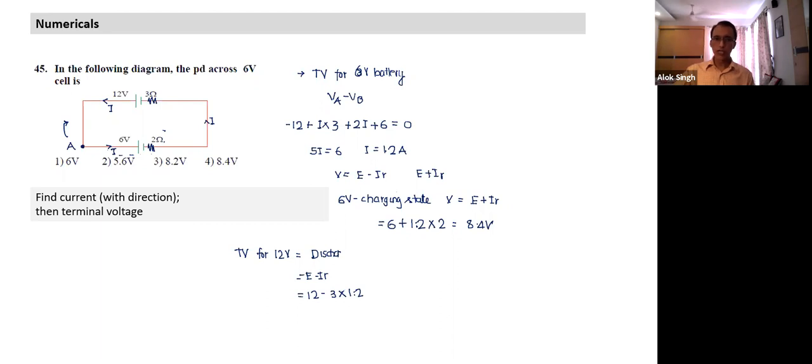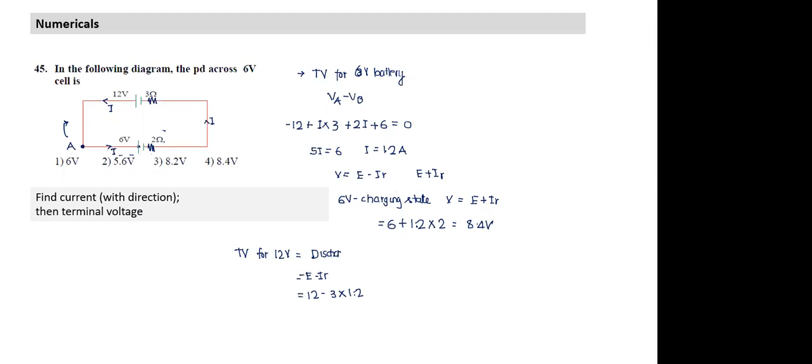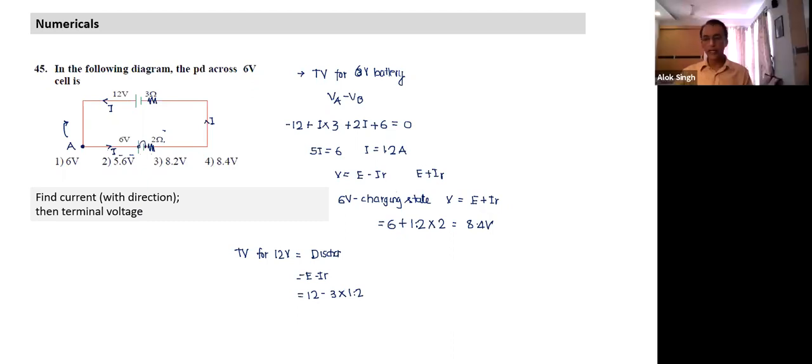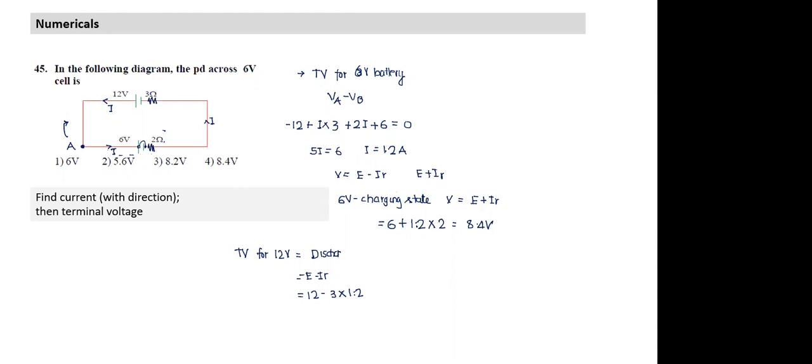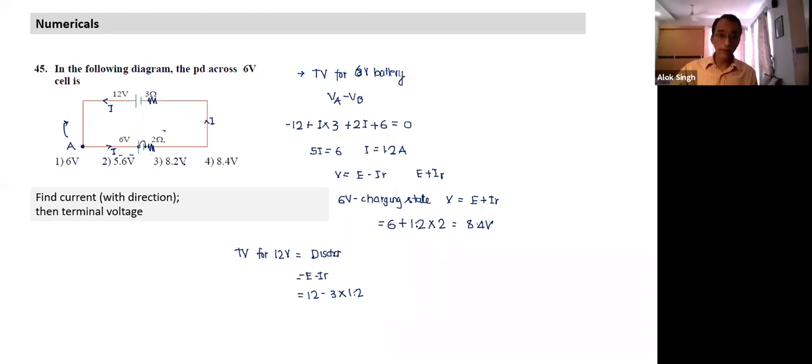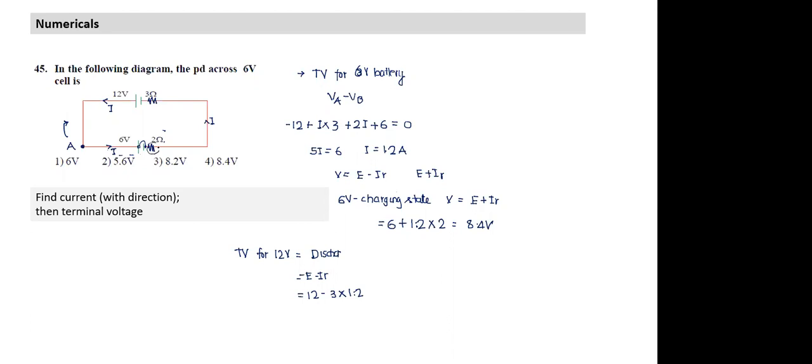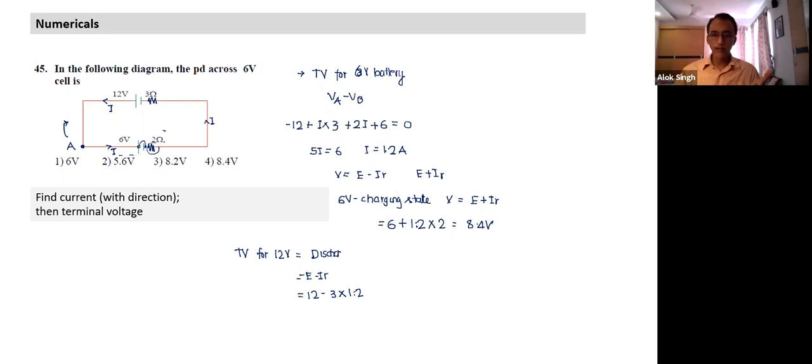Is it losing potential energy or gaining potential energy? Charge flows from here to here, so it is losing potential energy. Where is this energy going? Is it going into kinetic energy? No. Where has the lost potential energy gone? Heating effect, sir? No, heating effect is not happening here. Where has that energy gone? That energy has been stored in the battery.